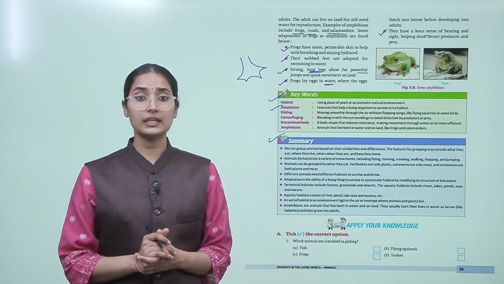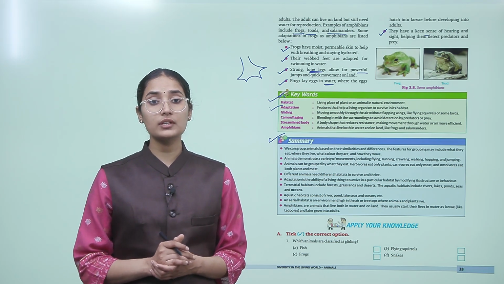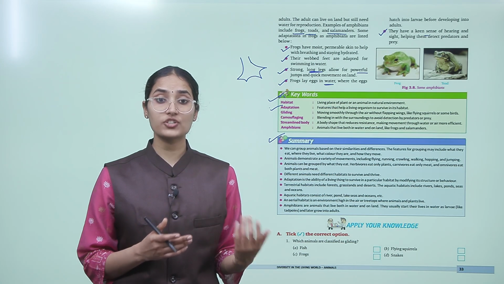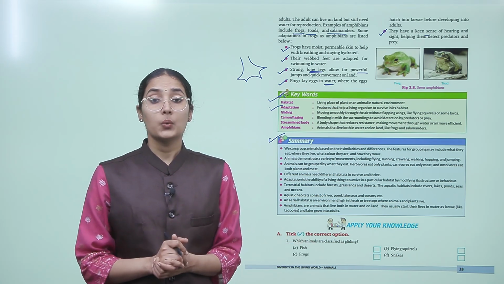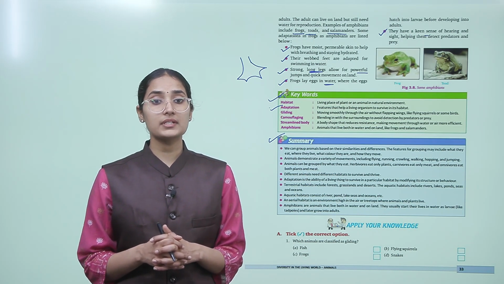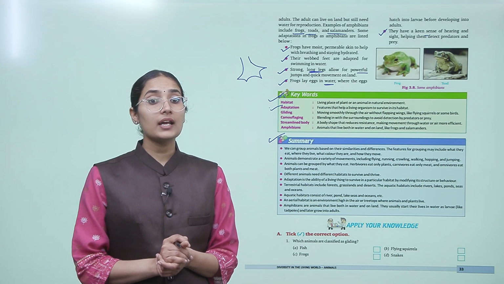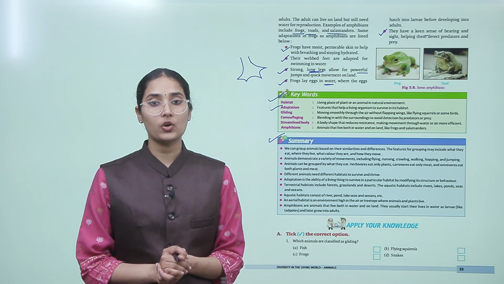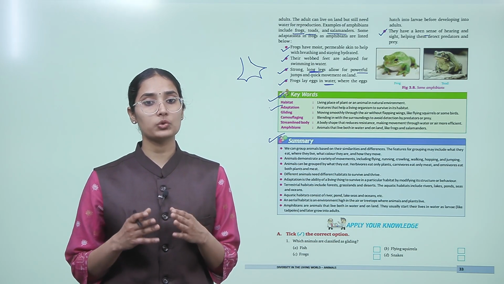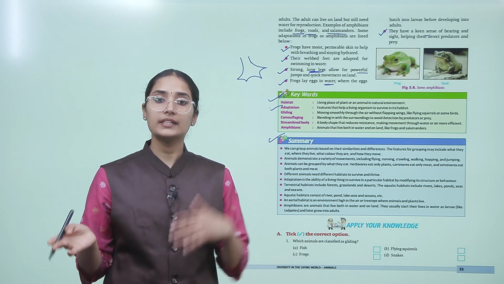Adaptation is the ability of a living thing to survive in a particular habitat by modifying its structure or behavior. We saw different kinds of animals adapting to their different kinds of habitat. For example, terrestrial habitats include forest, grassland and desert, whereas aquatic habitats include rivers, lakes, ponds, seas and oceans. An aerial habitat is an environment high in the air or tree tops where animals and plants live. Amphibians are animals that live both in water and land, and they usually start their lives in water as larvae like tadpoles and later grow into adults.